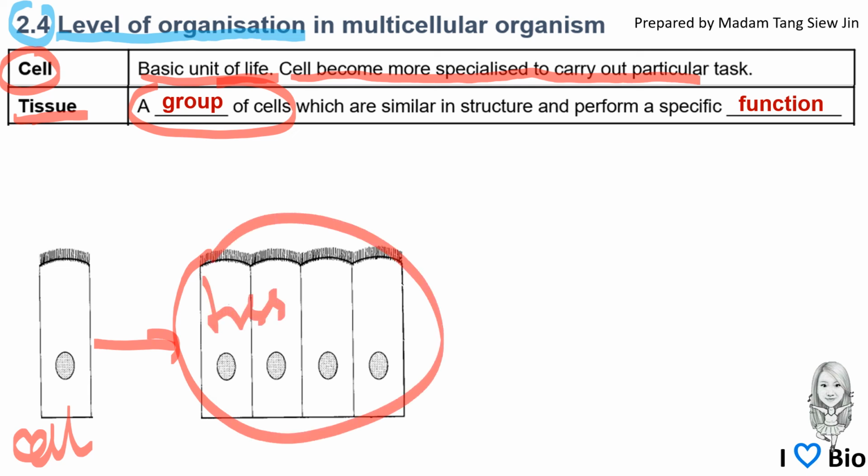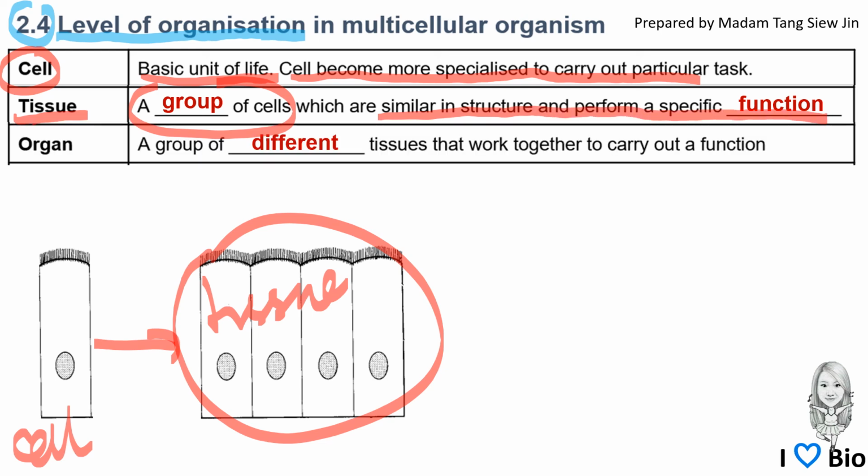So this is the tissue, which is similar in structure and performs a specific function. Organs: different types of tissue work together to form an organ and carry out a function.